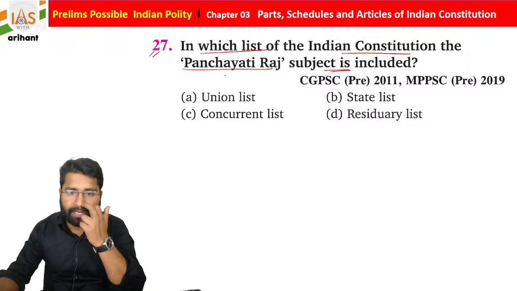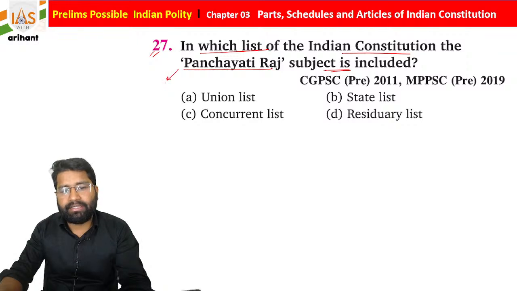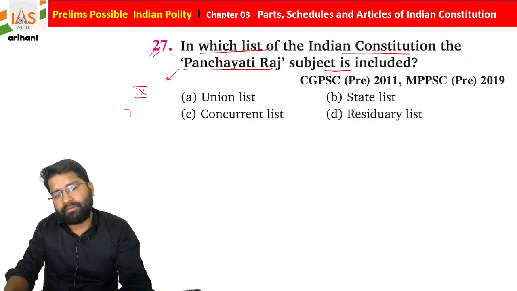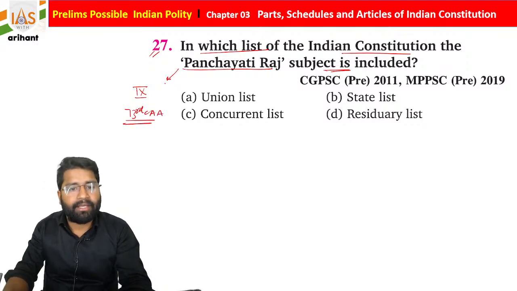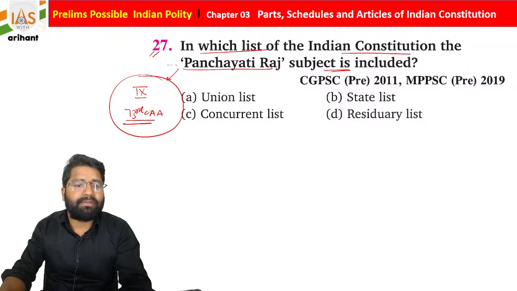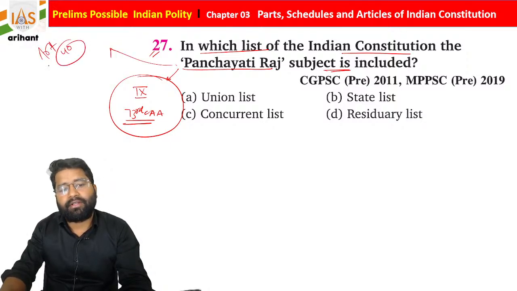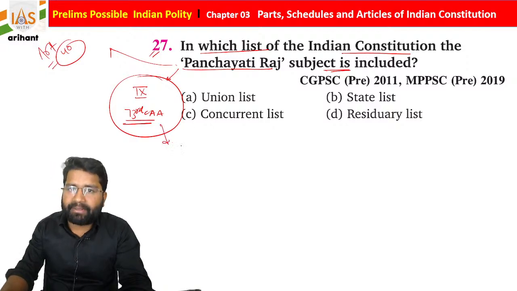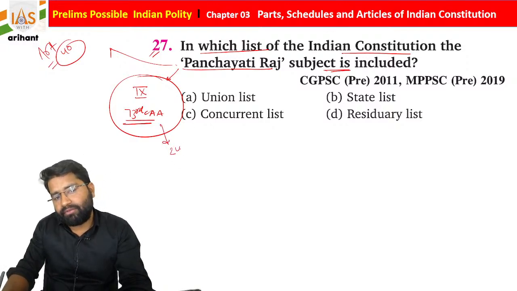Panchayati Raj, as you know, students, was added under Part 9 of the Indian Constitution by the 73rd Constitutional Amendment Act. Initially, the organization of village panchayats was included under Article 40, but later when the complete part was added, new articles were created, Article 243 to 243O.